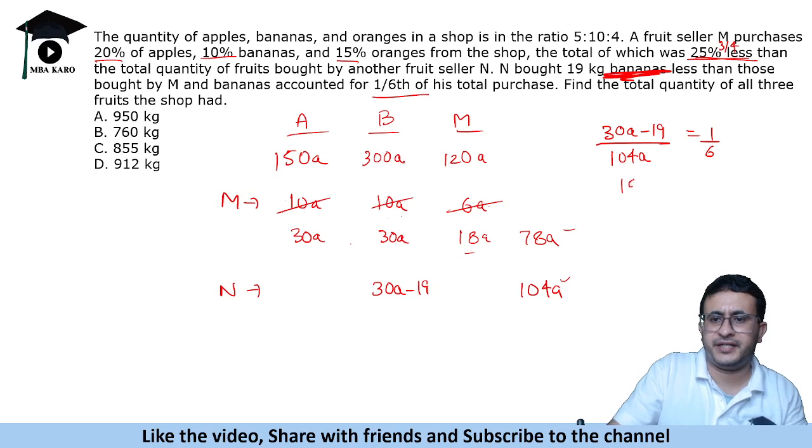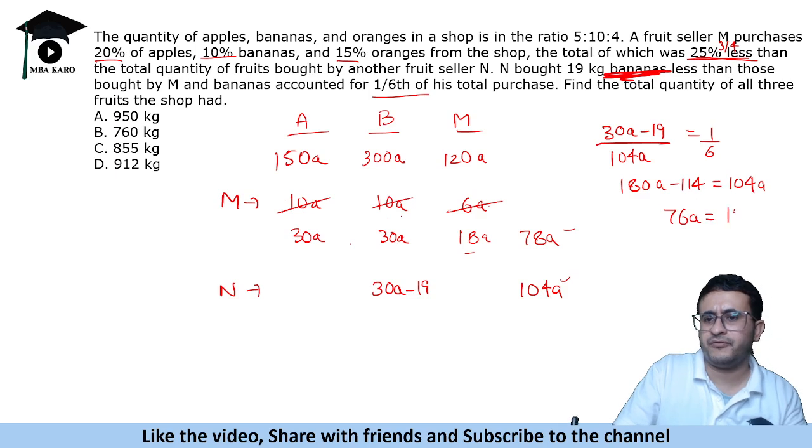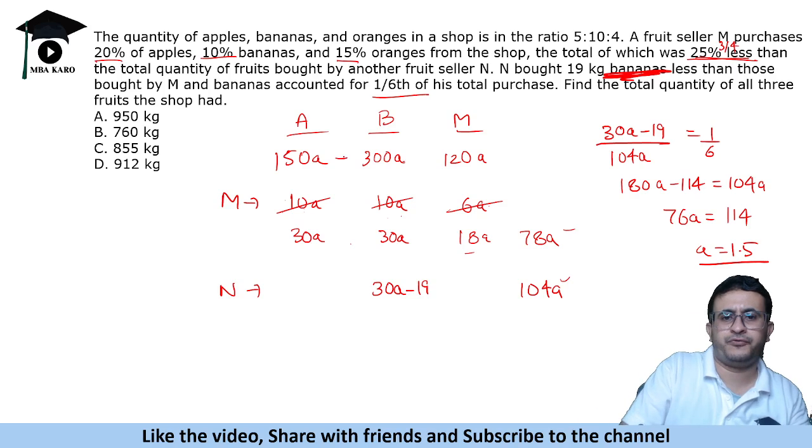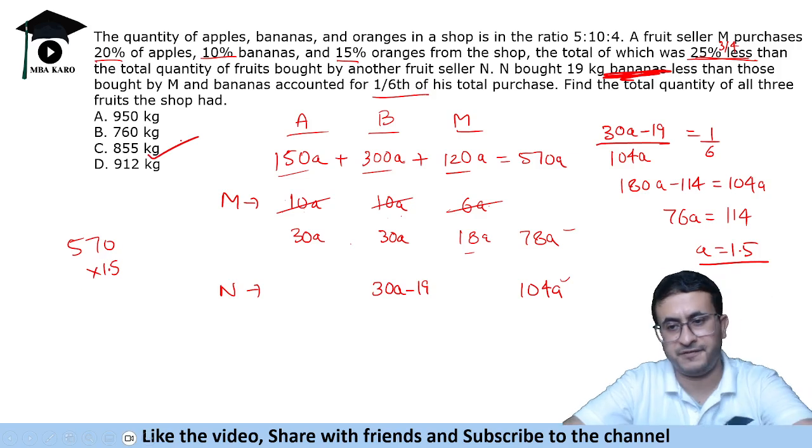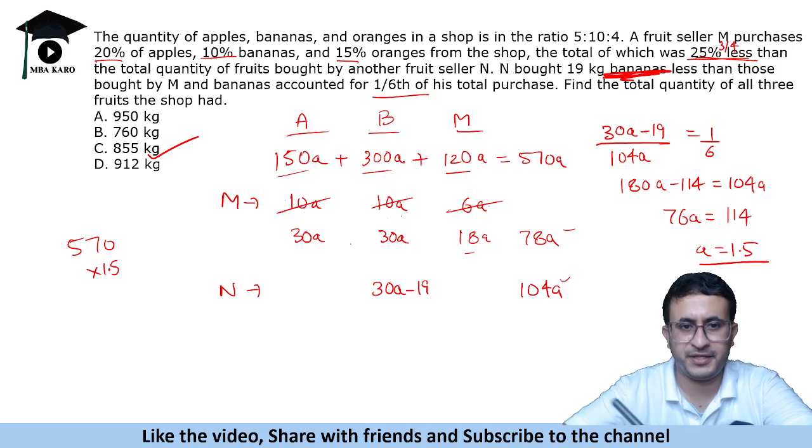So bananas was 30A minus 19 upon 104A is 1/6. So this gives us 180A minus 114 is 104A, or 76A is equal to 114, or A is 1.5. Total fruits is 450 plus 120, that is 570A. So 570 into 1.5. 57 into 15 will be 855 kg. So you do not need to even multiply. You know that 57 into 15 होगा, last में 5 आना चाहिए.